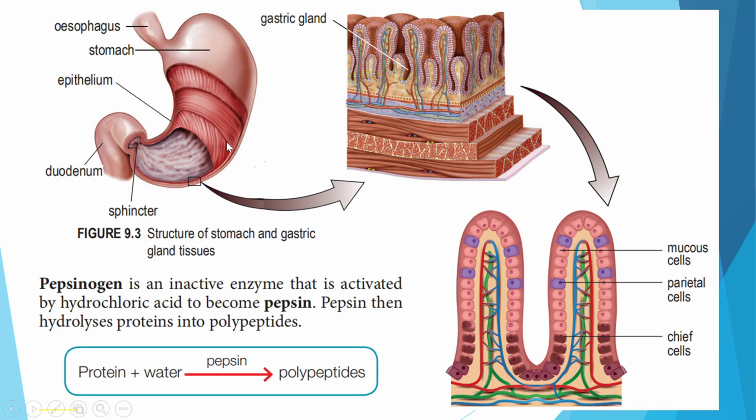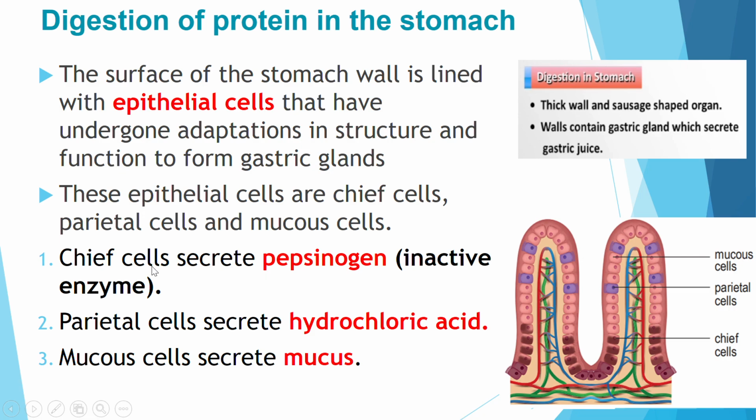Okay, here we are. This is the stomach. This is the esophagus just now entering into the stomach, and this is the duodenum, which is the first part of the small intestine. Pepsinogen, do you still remember? Just now we mentioned it. It is secreted by which cell? Go back, it is the chief cells.